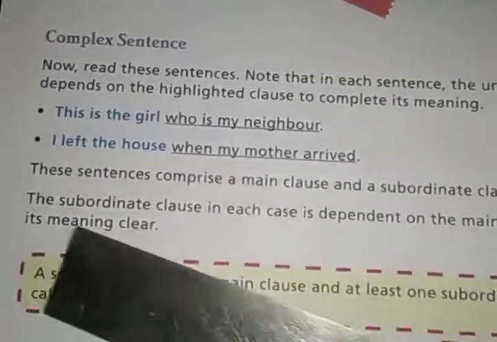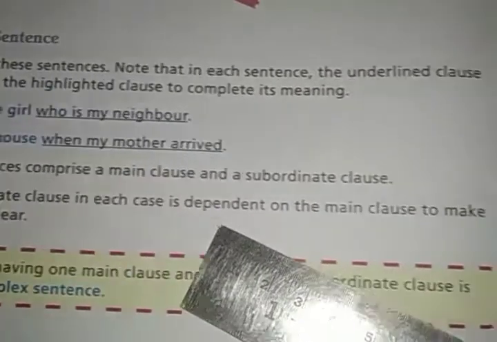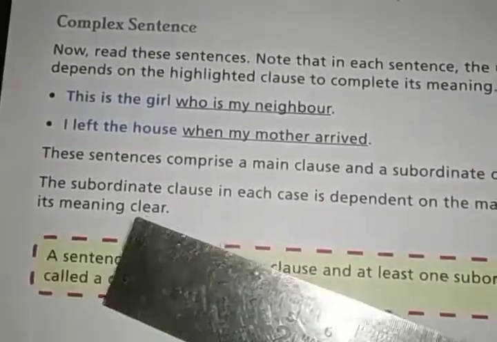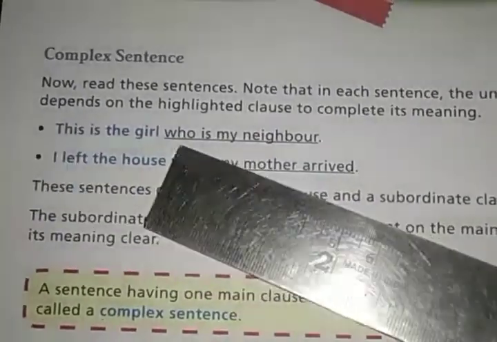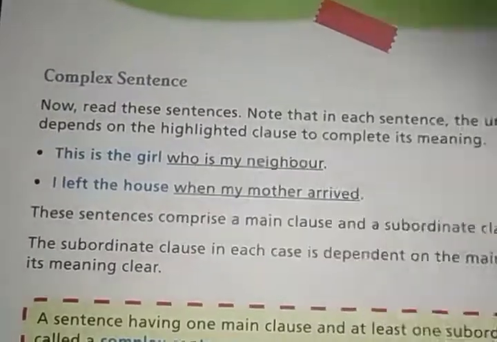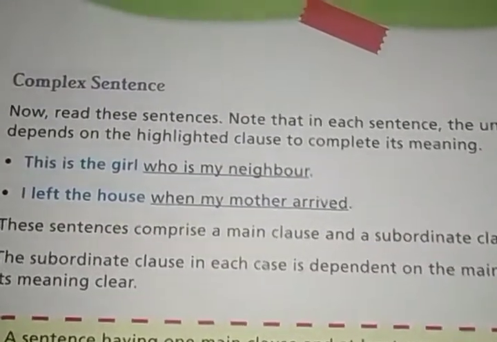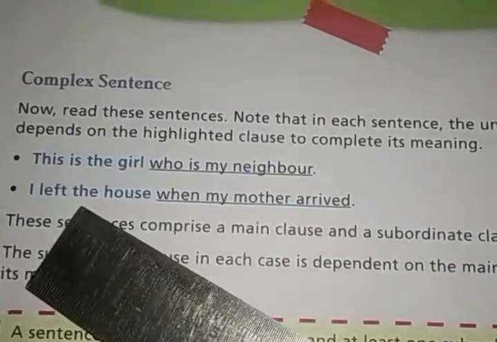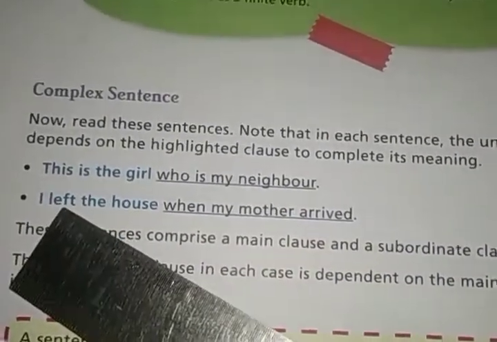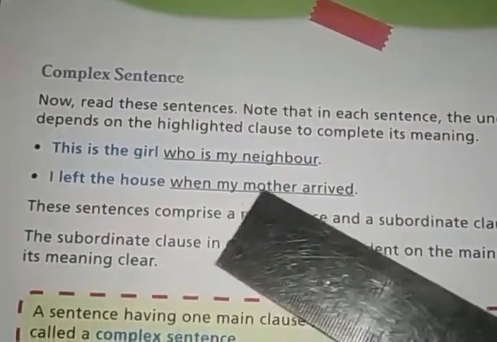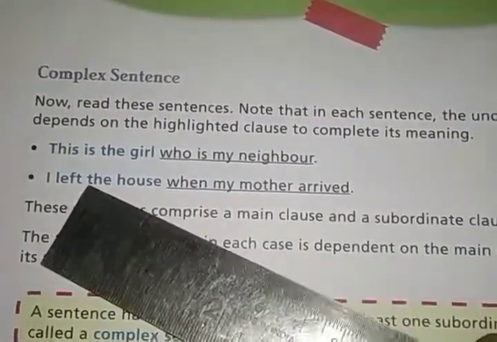The subordinate clause in each case is dependent on the main clause to make its meaning clear. The main clause is independent and the subordinate clause is dependent upon the main clause.